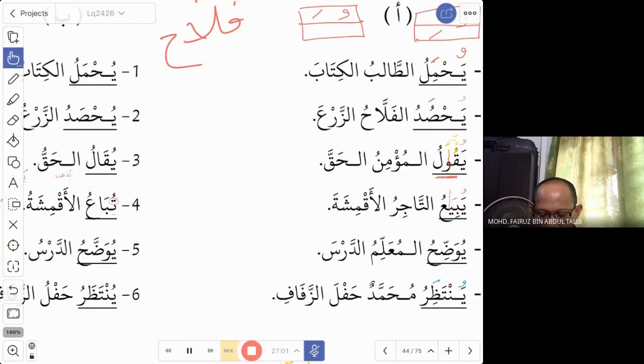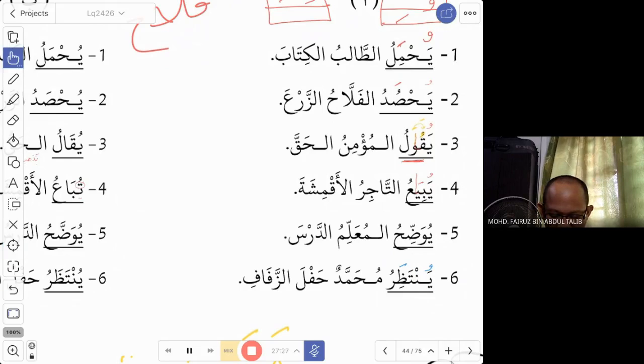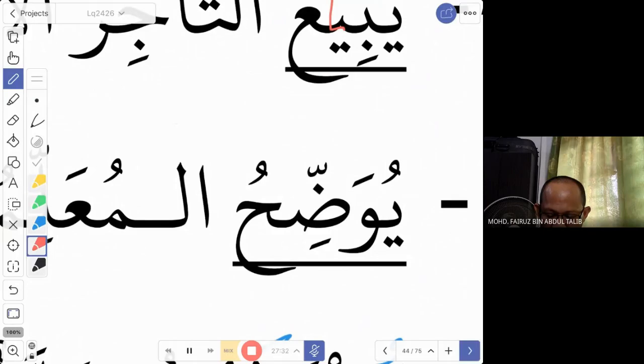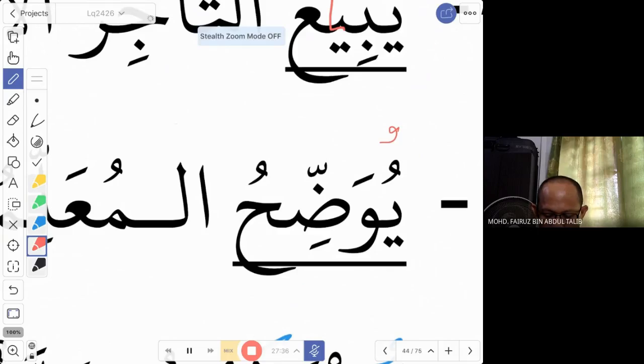Next, kalimat yuwaddihu. Yuwaddihu means explains. Al-mu'allimu yuwaddihu al-darsa. So the mu'allim, the teacher, explains the lesson. Now you want to change to the lesson is explained, in the mabni lil majhul form, in the passive tone. So how do you change this? Here, there is no harful inlah, so it should be easy. What is the fi'il now? Again, we put a dhamma. Since this is already a dhamma, it is the same harakah. So we just say yu.